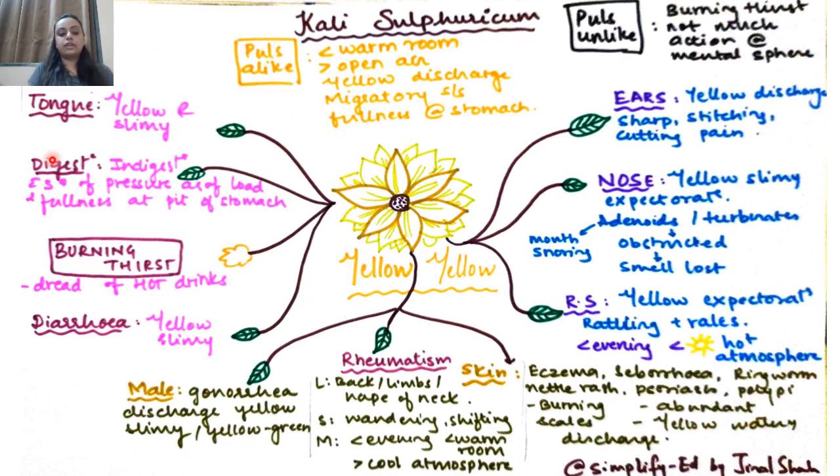So this is it about Kali Sulf. Pretty small video, pretty tiny one, very easy. Remember the sunflower, remember its branches and the leaves, and the extra component is of rheumatism. Most important is of course the pulse comparison. Kali Sulf can be asked in regards to pulsatilla.